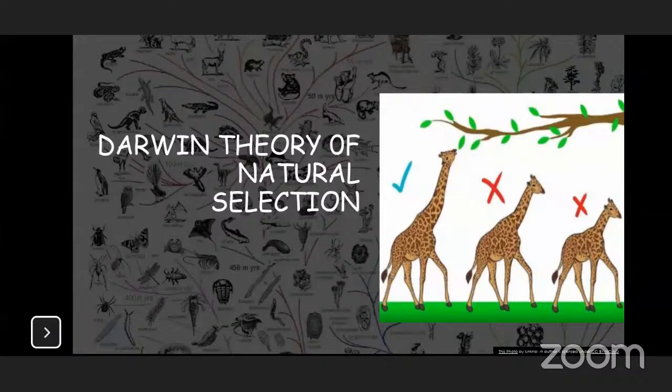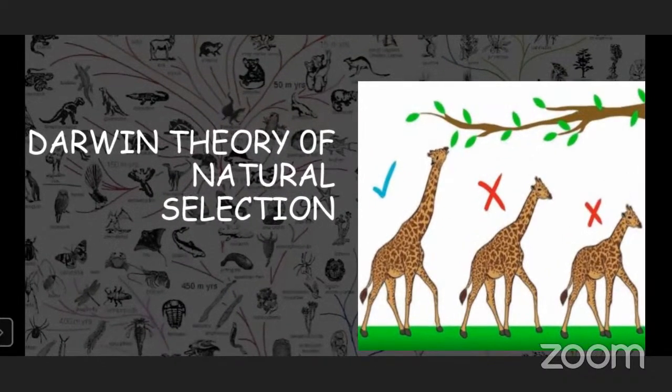Let's take Darwin's theory of natural selection. In his theory, he says that nature selects what it needs. For example, see this image. Here are some giraffes. Two giraffes' necks are small, but one is large. This large-necked giraffe is present because nature selects what it needs.